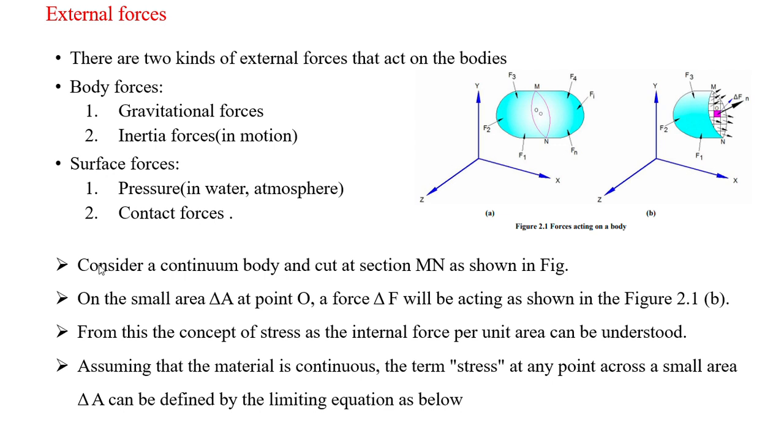For suppose if you take any continuum body and cut at section MN, just consider a body which is purely solid material. Here, continuum is nothing but a body with continuous solid nature, okay. There won't be any wide spaces in the body, there won't be any distractions, or any honeycomb in the body. You can't see any type of voids in the body. Those types of continuous bodies we used to call as the continuum bodies.